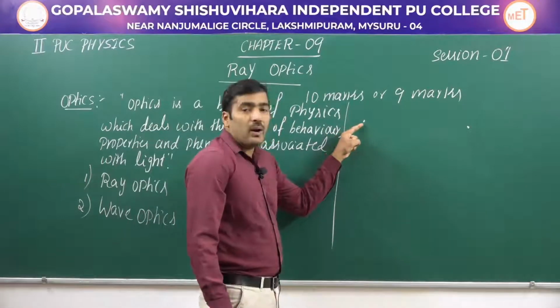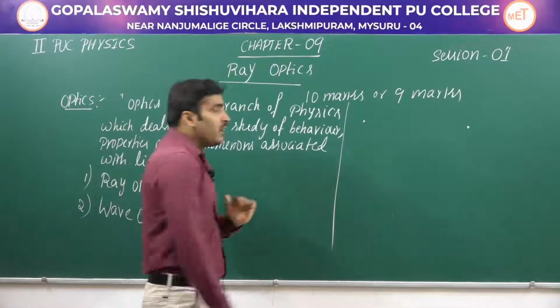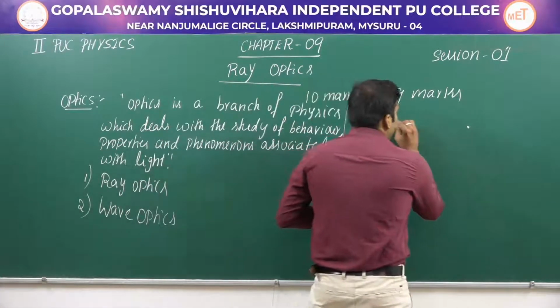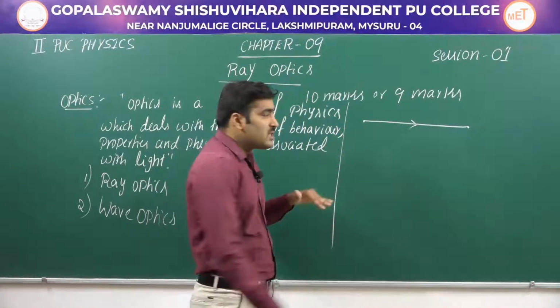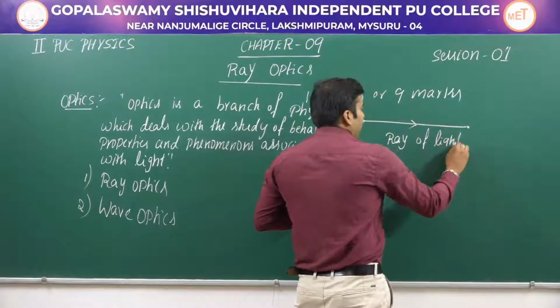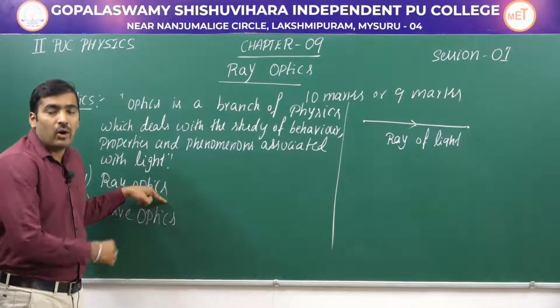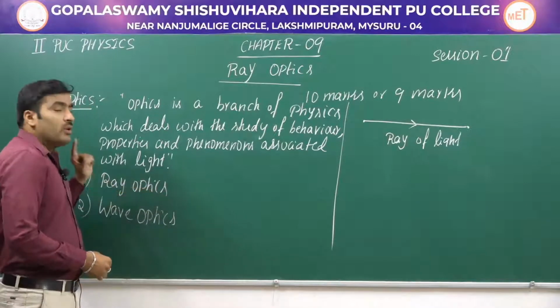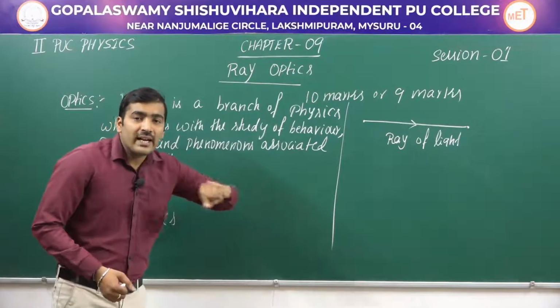Therefore, when a light is propagating from one point to another, in ray optics, we consider it travels in a straight line path. So a straight line path followed by a light is called a ray of light. And this ray optics is also called geometrical optics. So in ray optics, we are considering light traveling in a straight line path.